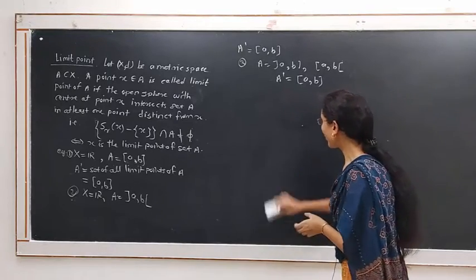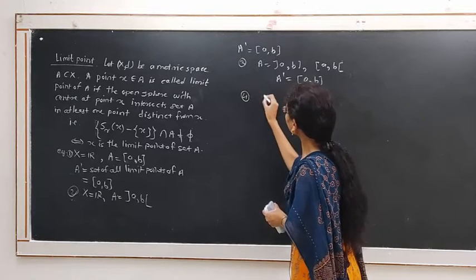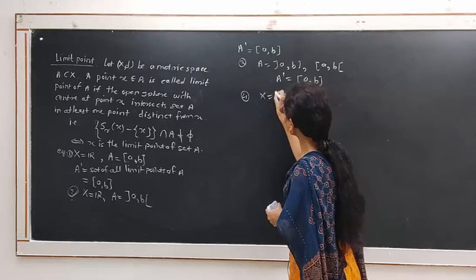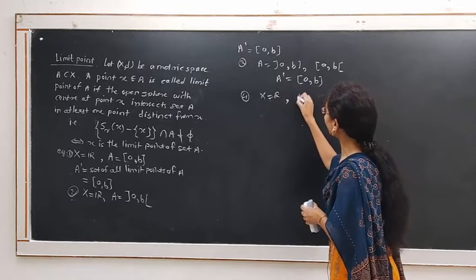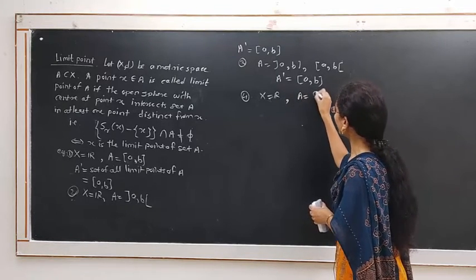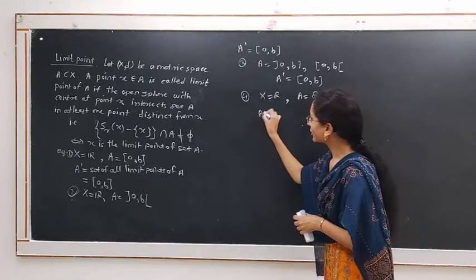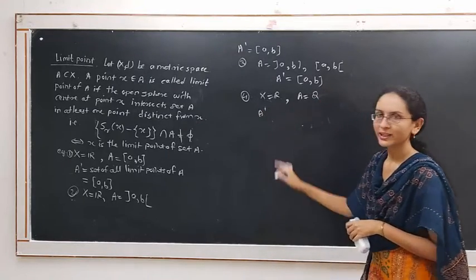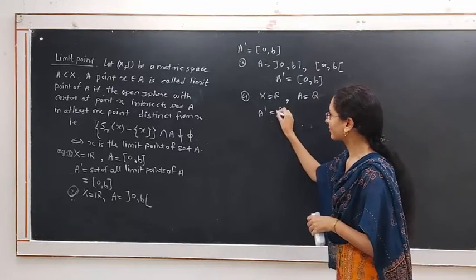The set of limit points, example 4. Let X be the set of real numbers with the usual metric defined on this set, and A equal to the set of rational numbers. Then A dash, the derived set of A, or the limit points of the set A, are the set of real numbers.